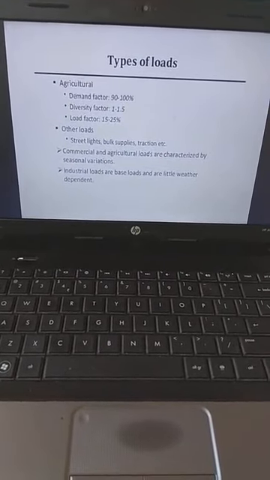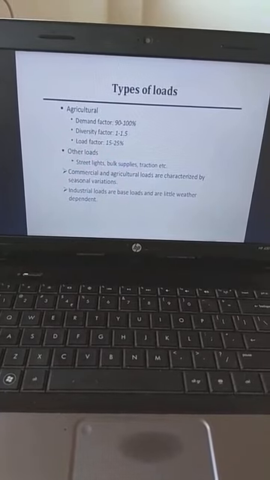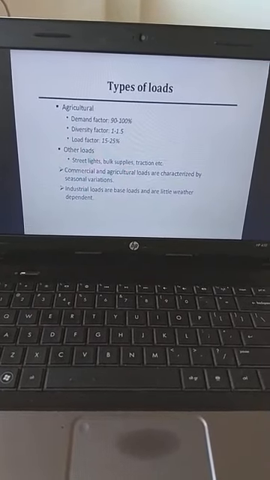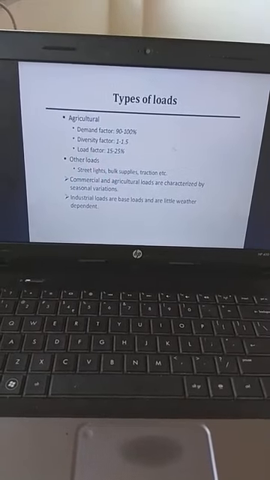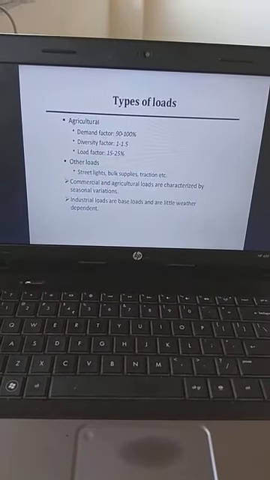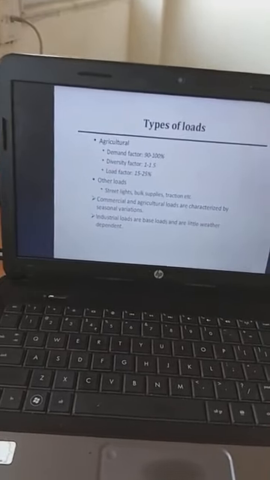Next category is agricultural loads. In agricultural load, the demand factor is 90 to 100%, the diversity factor is 1 to 1.5, and the load factor is 15 to 25%. And the last one is the other loads.